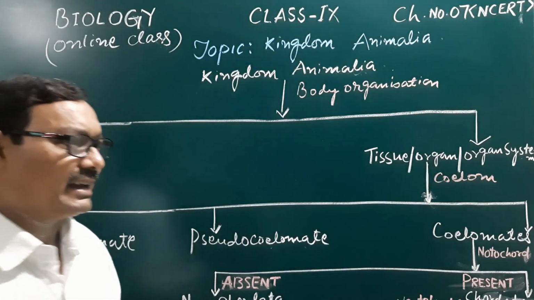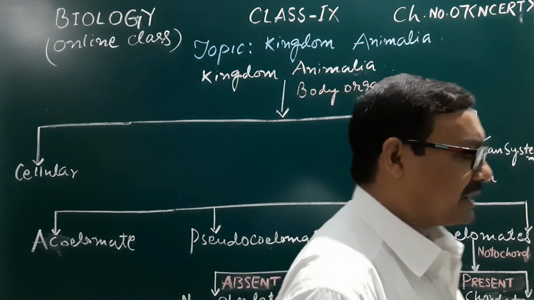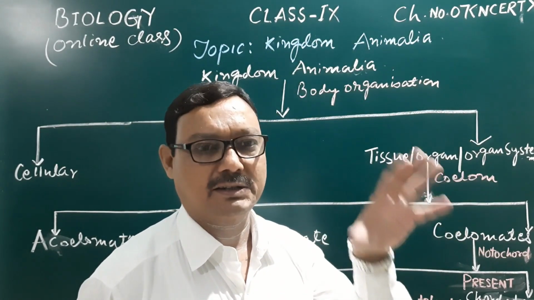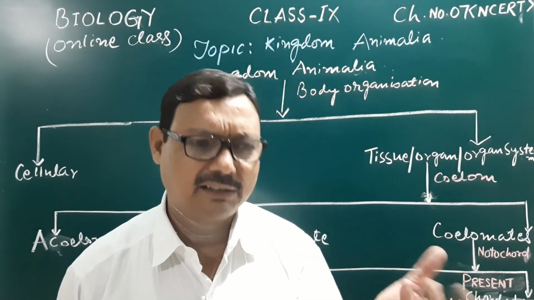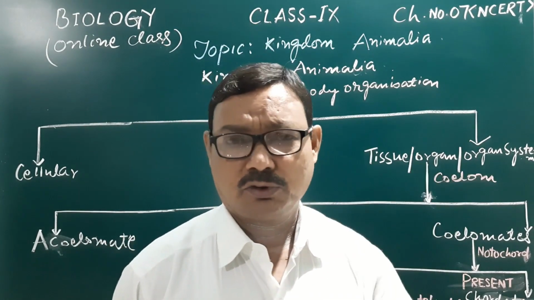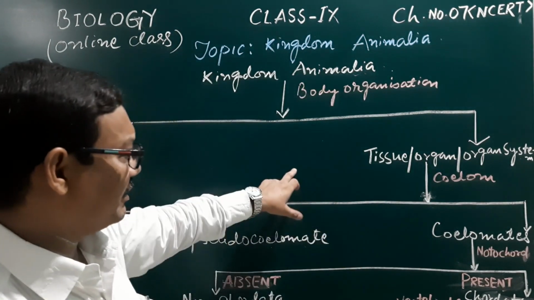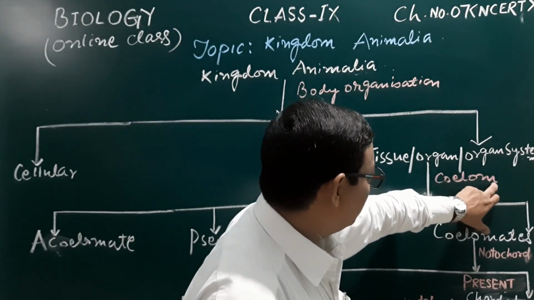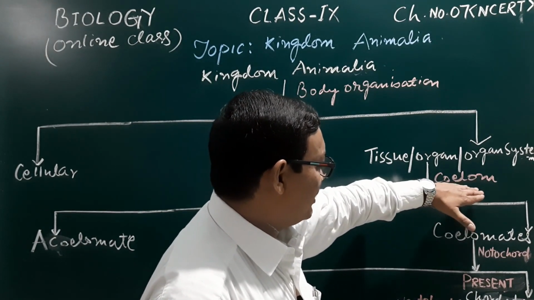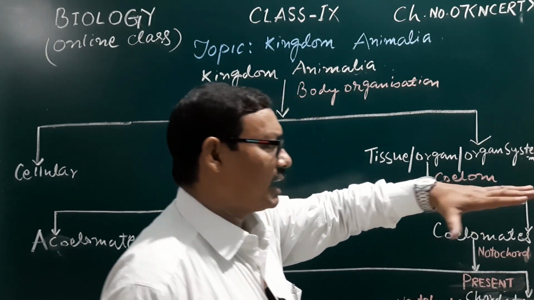Secondly, we have seen that there is presence of a body cavity in many organisms, and it may be absent or present. That is not a true body cavity. That body cavity is known as coelom, the space which is filled up by fluid.